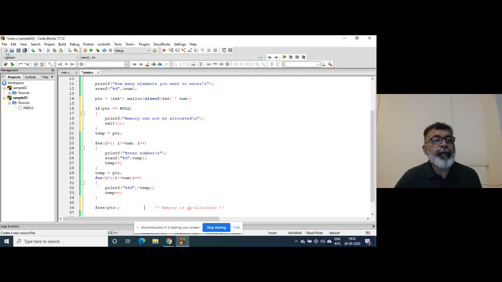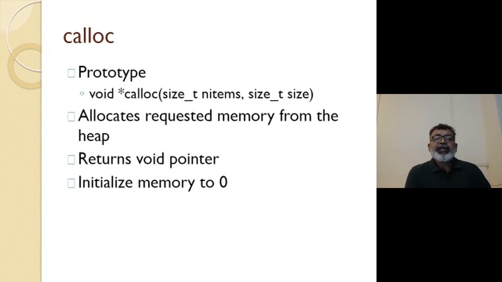Now, there is another function called calloc, as I explained earlier. Small difference is there, like the prototype. Calloc takes two arguments: first the number of atoms and the size of each atom, separated by comma.